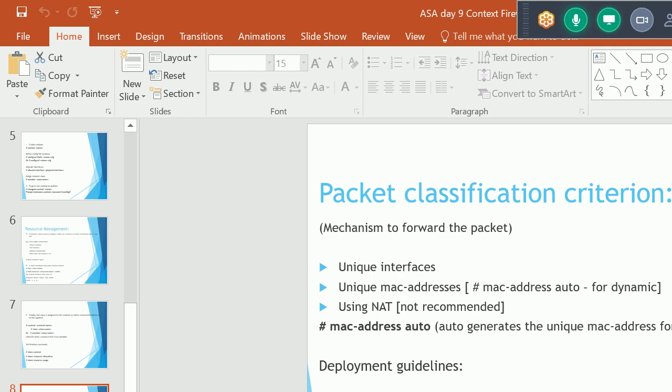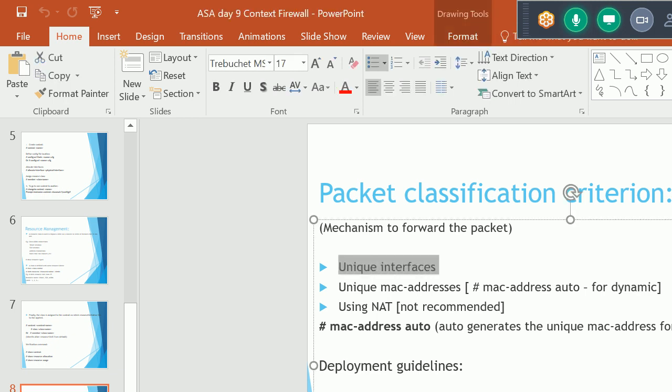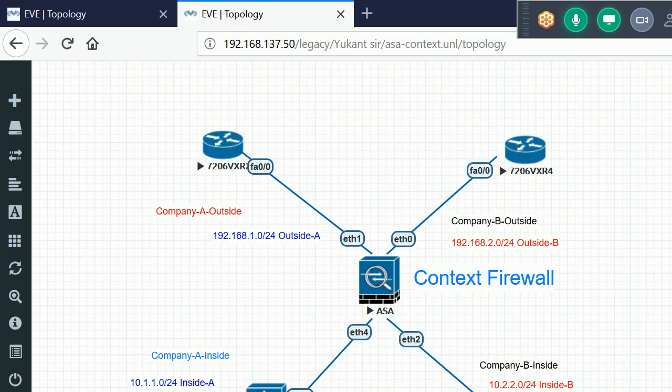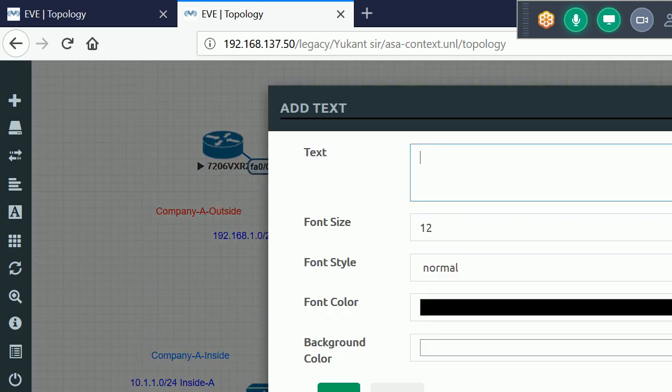In a context we have some packet classification criteria. What happens is, if we have more interfaces in our firewall, we allocate unique interfaces. Like in our lab, I have four interfaces, so I allocated Ethernet 1 and Ethernet 4 to company A, which I'll use as context C1. I'll have company B here, which I'll use as context C2, so I'll allocate Ethernet 0 and Ethernet 2 to it. So let me write the name C2,